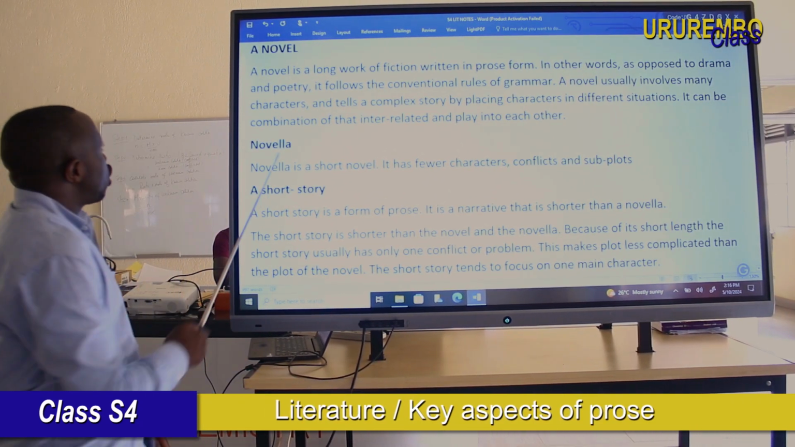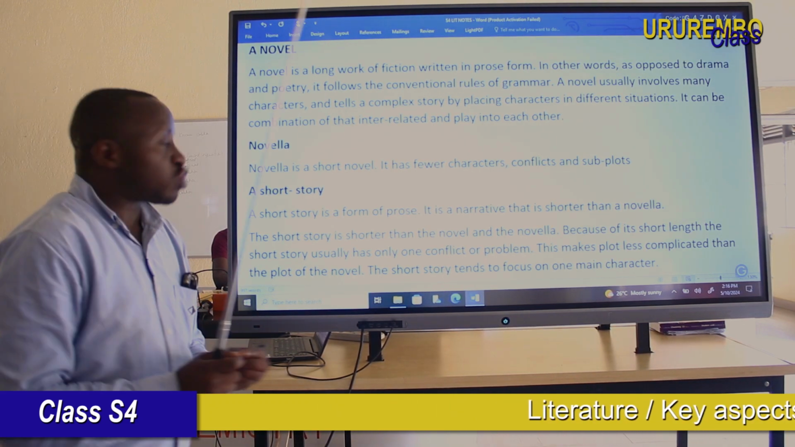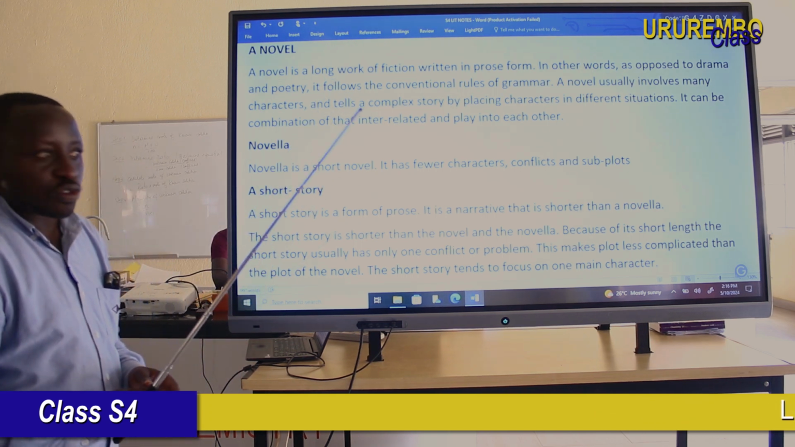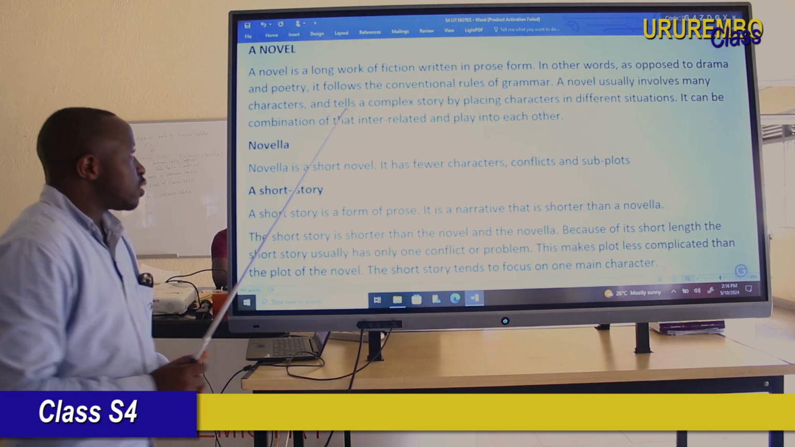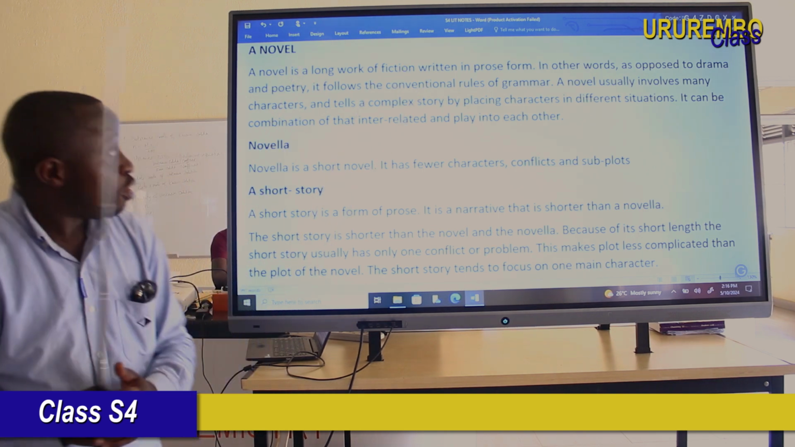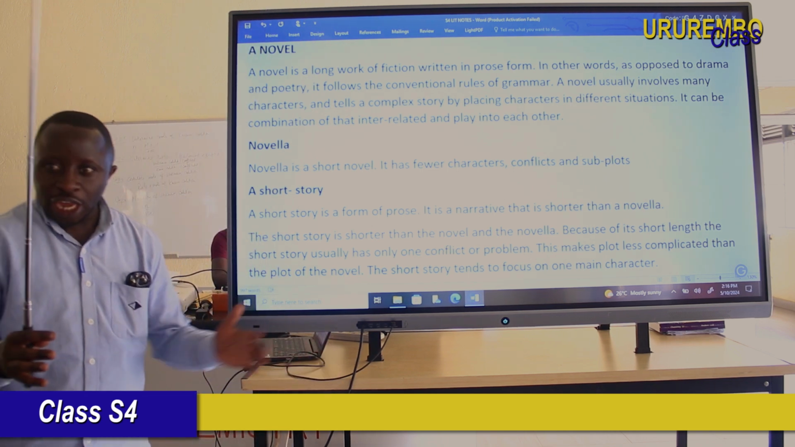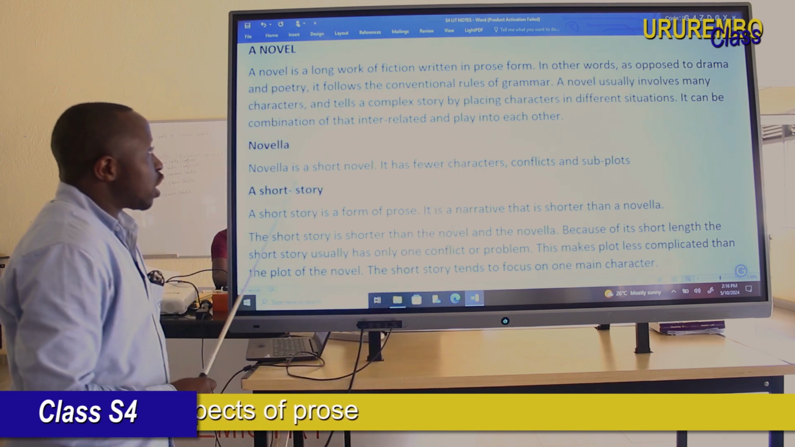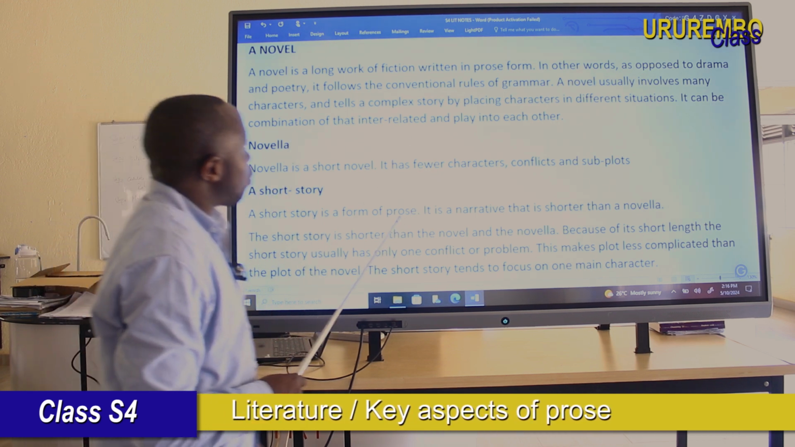Now, dear student, we're going to see the difference between a novel, a novella, and a short story, as examples of prose. A novel is a long work of fiction written in prose form, written in continuous sentences and organized into paragraphs. That is a novel. In other words, they are opposed to drama and poetry.